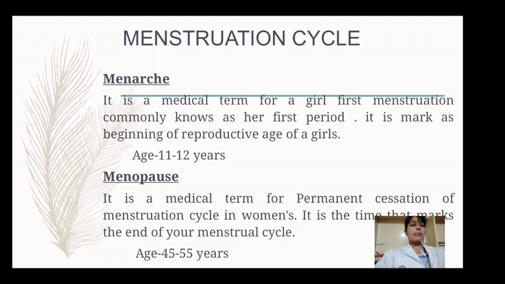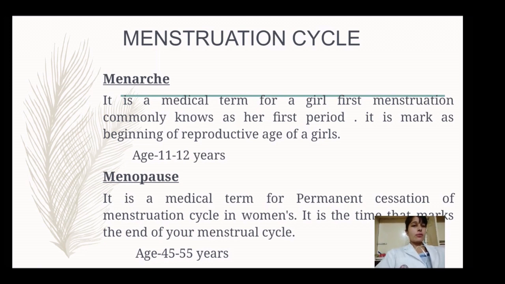Menarche is a medical term for a girl's first menstruation. When a girl first gets her periods or menses, the medical term for that condition is menarche. In common language we can also say her first period. It marks the beginning of the reproductive age of a girl, which means after menarche a girl can get pregnant.